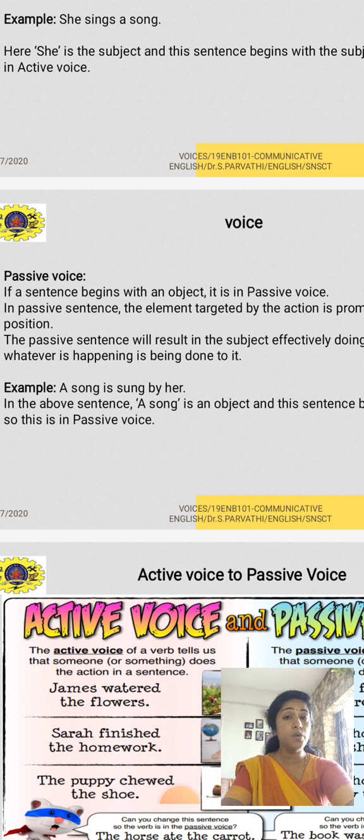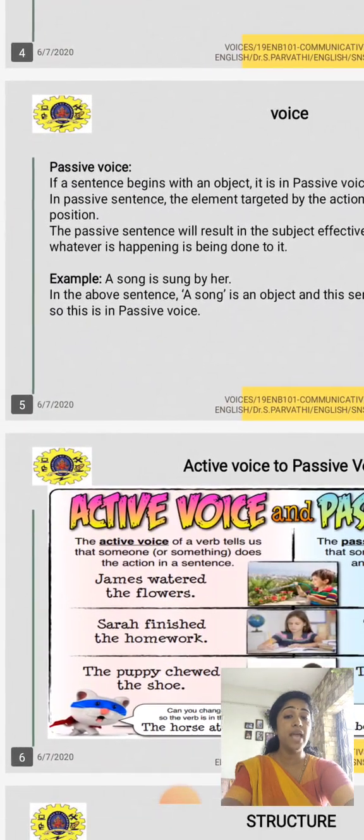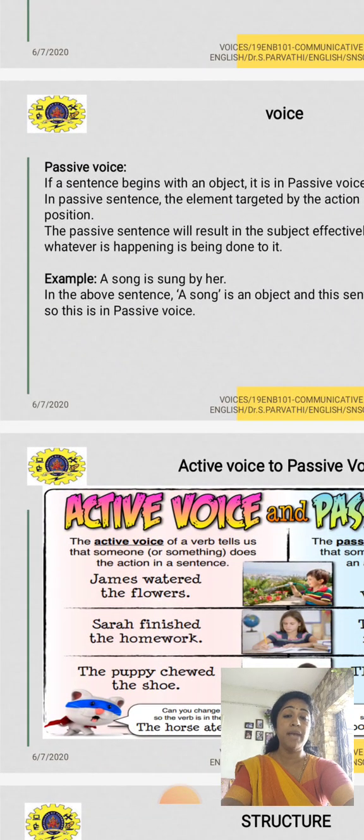First we have seen what is active voice. She sings a song. Here she is the subject, so it is active voice, right? And here, a song is sung by her. Look at this. In the first example, she sings a song: she is the subject, sings is a verb, a song is the object. In the passive voice, a song is sung by her. So that object comes as the subject in the passive voice. In the above sentence, a song is an object, and this sentence begins with an object, so this is in passive voice.